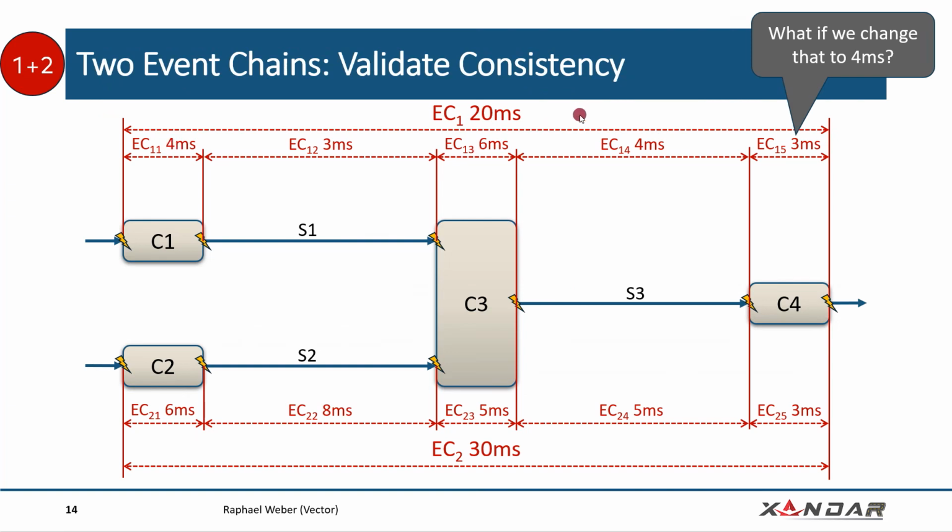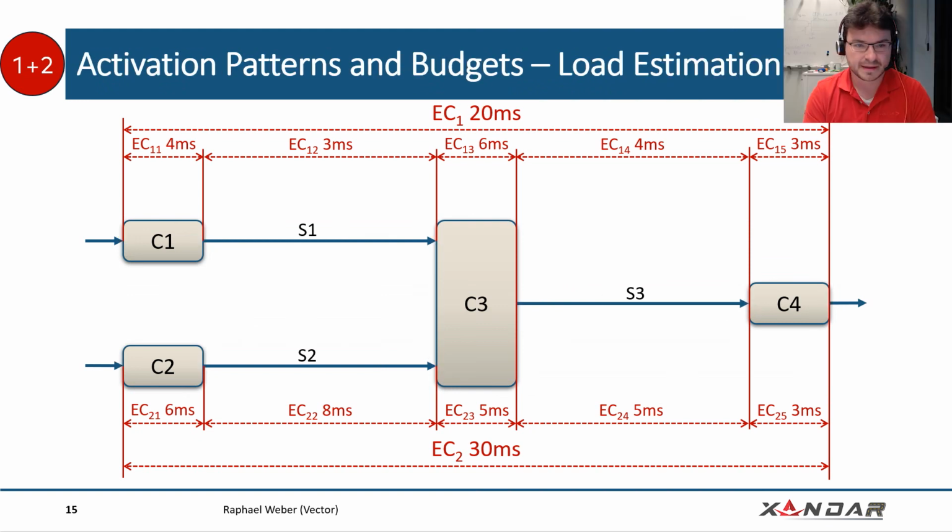This is one possibility to have some validation for the consistency of the event chains on the logical architecture and on the software architecture, so stage 1 and 2. And this is just a simple example. Now imagine if we have more components, which may be even more complex. So this is very helpful.